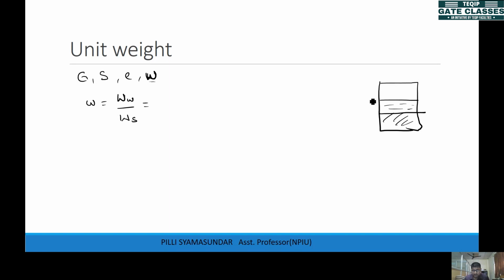Let's say this is the volume of water. The weight of water will be equal to volume of water multiplied by the unit weight of water. And Ws, we represented this in terms of G previously, if you remember.